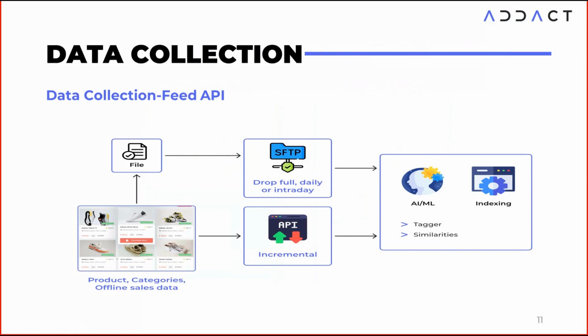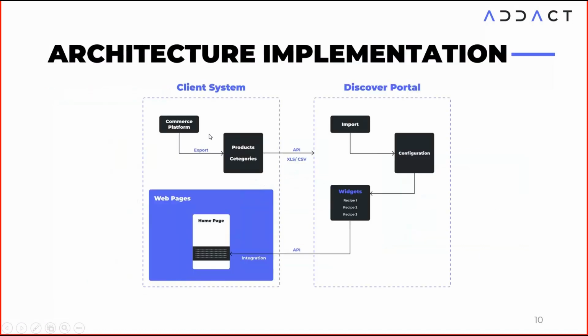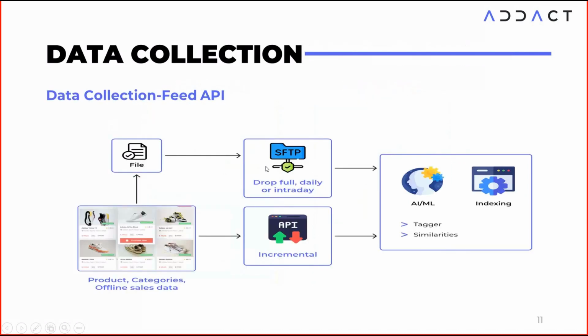Data collection is nothing but exporting the data. Here you can see we are exporting the data from the client system to the Discover portal. How can we export the data? That is the diagram I have added here. We have to pass the data from the e-commerce platform to our Discover portal. They provide CSV and XLS file options, and they also provide the full and incremental feed API. So using that API, we can pass our product and category data to Discover.